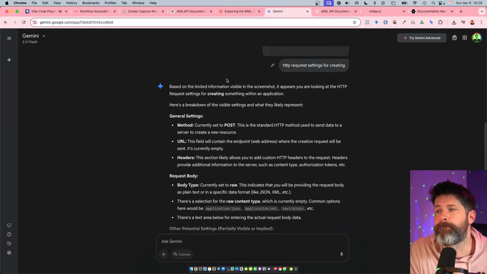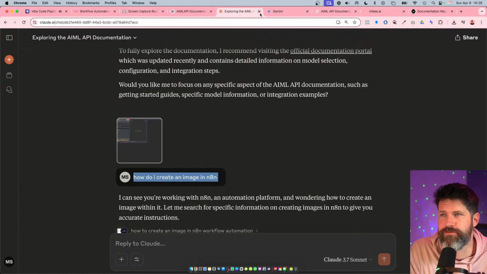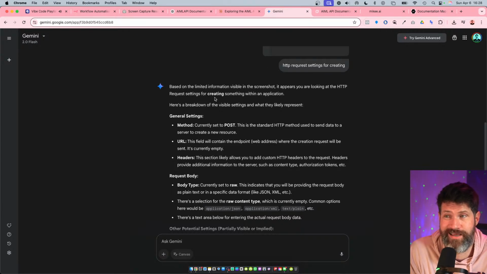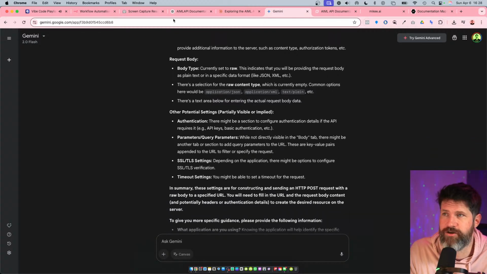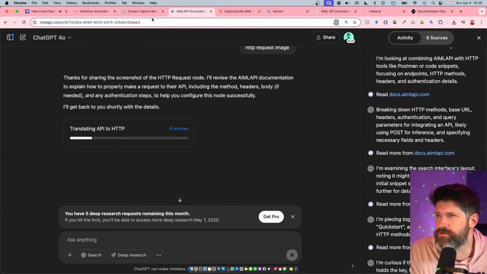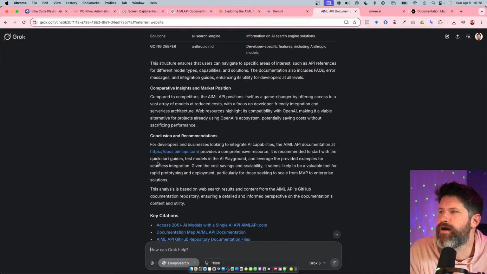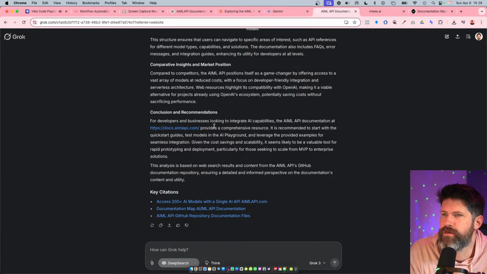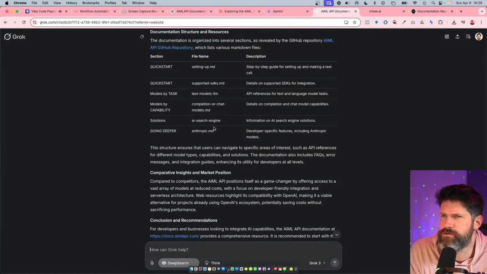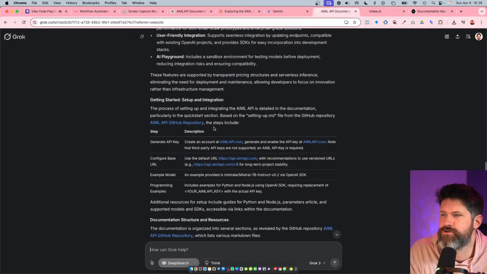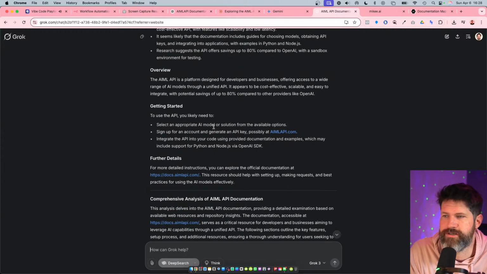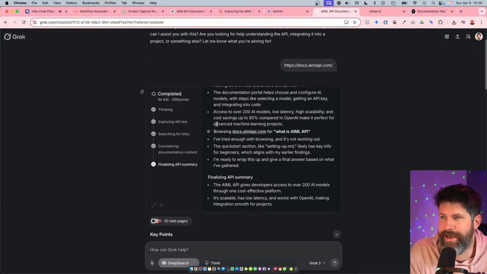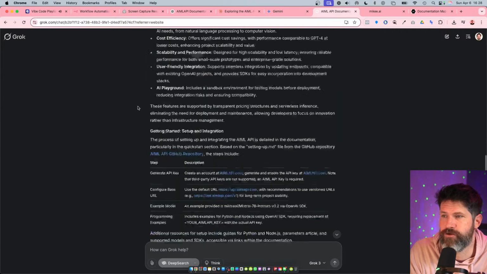So this would be manual. The only way to really do it with n8n is to go back and forth, and that's how honestly I learned how to use n8n, just going back and forth until I understood what all the settings meant, to where then I could just keep replicating, right? That's still going, so that's interesting. But Grok gave me pretty good information. Let's see what Grok said. Quick start, so it understood the docs. Interesting. I'll have to look more in depth and see which one actually came back with the best results. But it looks like Grok really did understand.